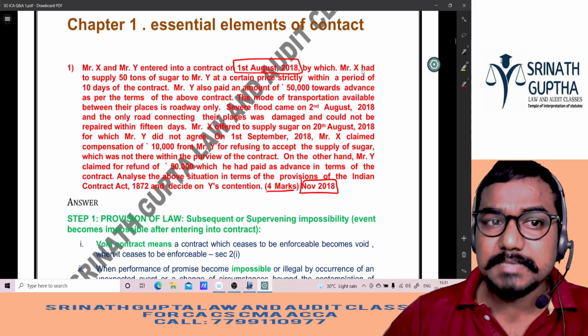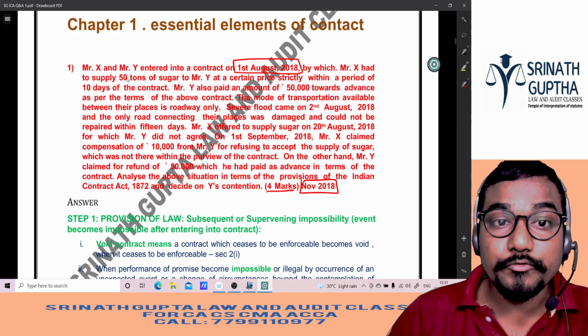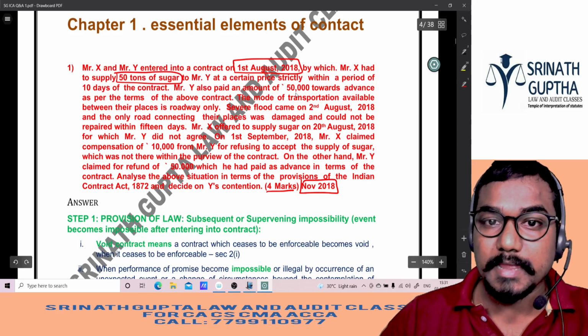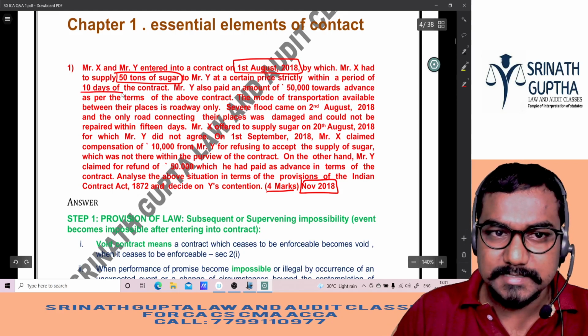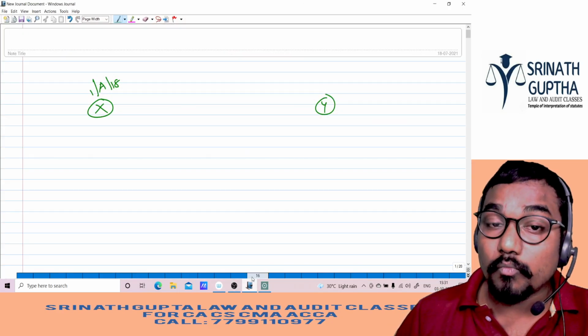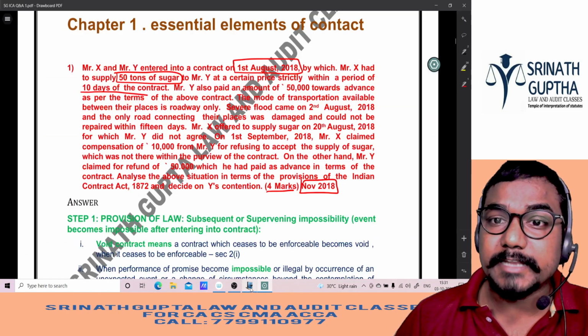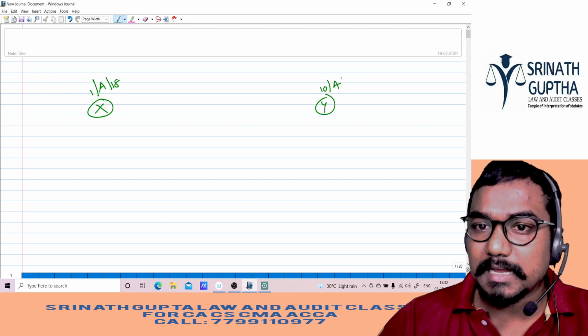By which X had to supply 50 tons of the sugar to Y at a specified price within a period of 10 days. That means we have to supply the sugar to Y within 10 days, that means on or before 10th August 2018.